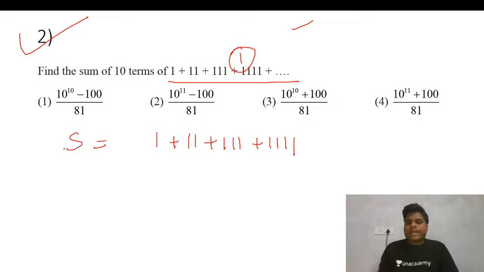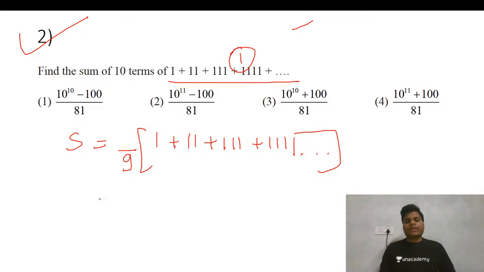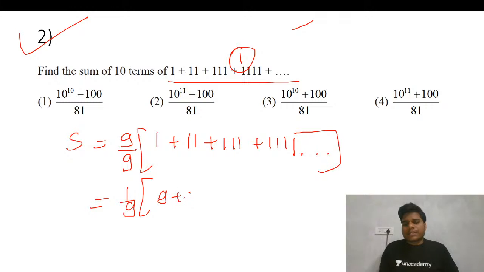Suppose we take this as S. So what I will do, I will divide with the 9 and multiply with the 9. Fine. So when I do this, 9 is going inside. So 9 plus 99 plus 999 plus 9999, like in this manner this goes on.